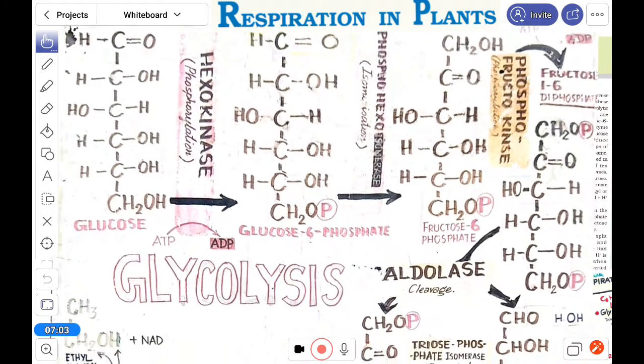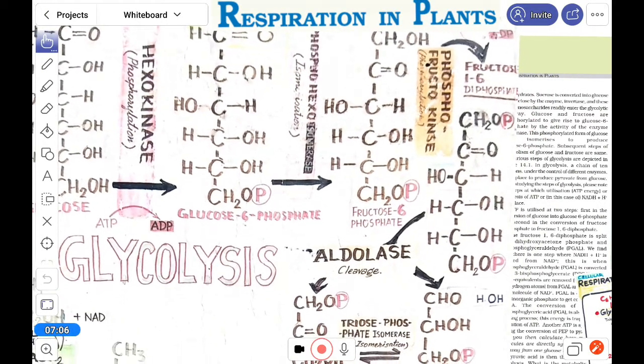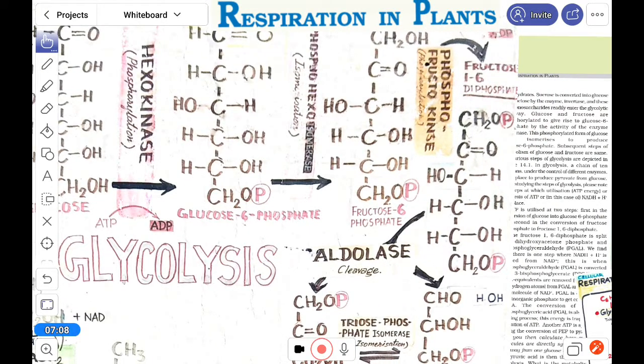Now fructose 6 phosphate converts here into fructose 1,6 diphosphate. Here is the 1 carbon and the 6th carbon phosphate, the 1,6 diphosphate or bisphosphate. Phosphofructokinase can convert this structure. Okay. Now this is 6 carbon. This 6 carbon is cleaved into 3 carbon form with the help of the cleavage enzyme aldolase.